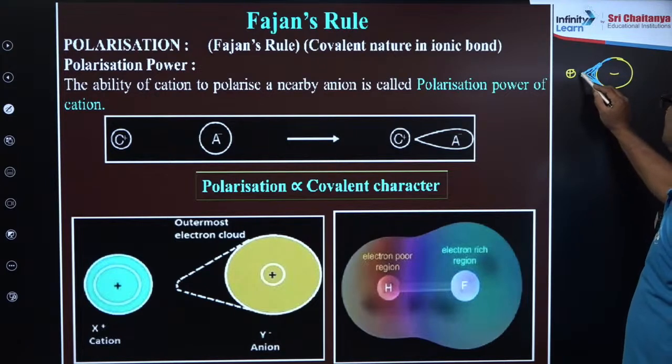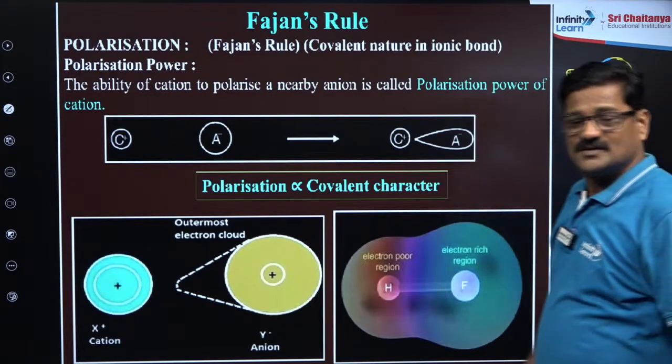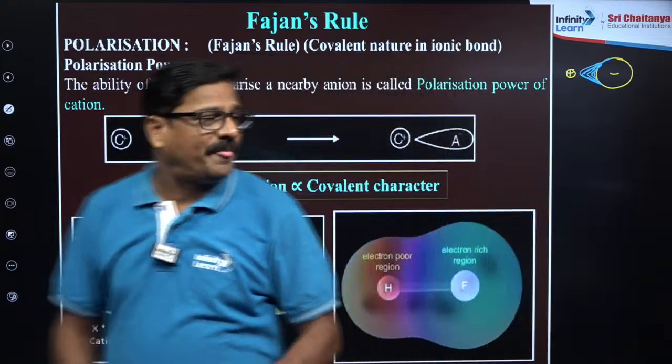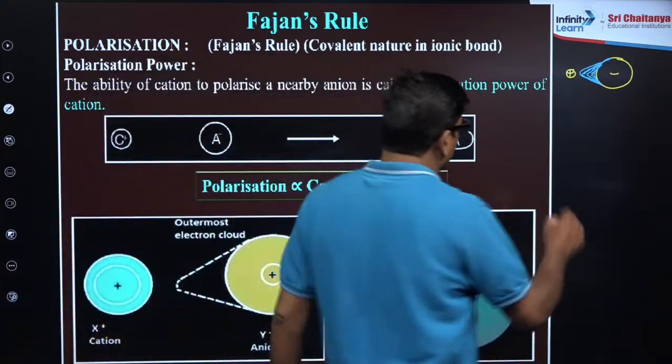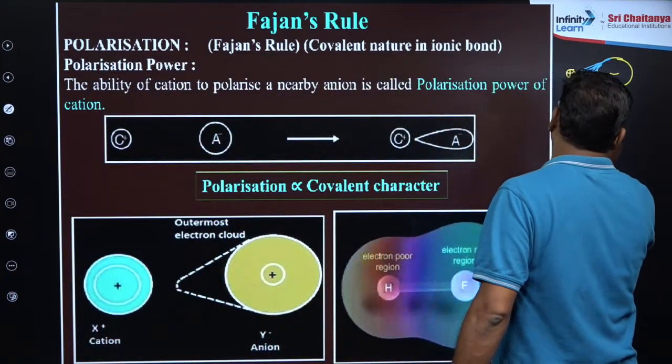Are you getting or not? So what happened? This process, what do you call it, as a polarization.